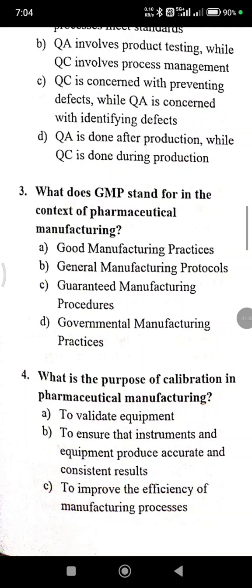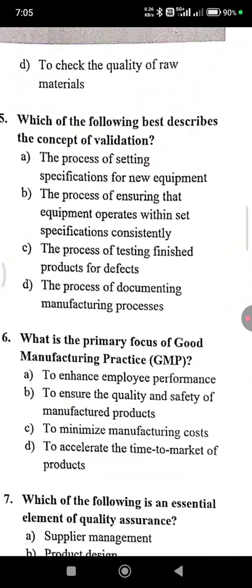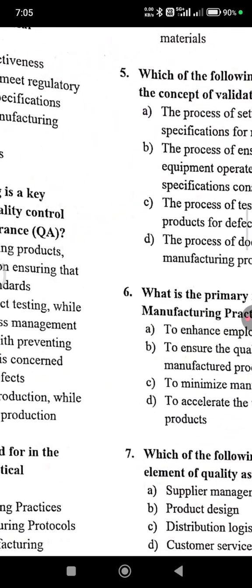What is the purpose of calibration in pharmaceutical manufacturing? Option A, to validate equipment. Option B, to ensure that instruments and equipment produce accurate and consistent results. Option C, to improve the efficiency of manufacturing processes. Option D, to check the quality of raw materials.